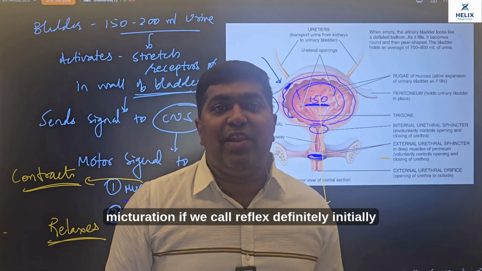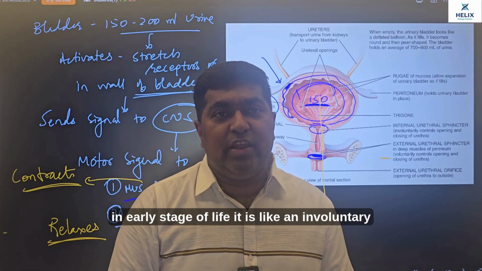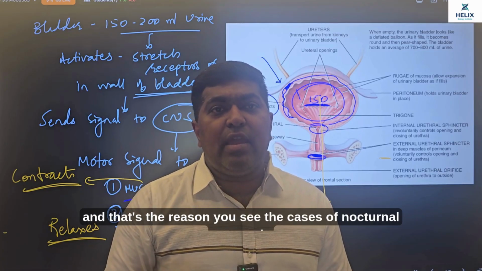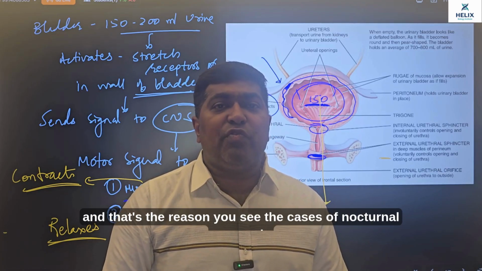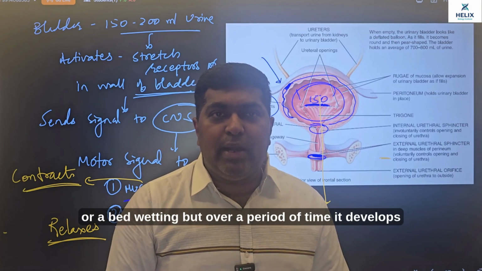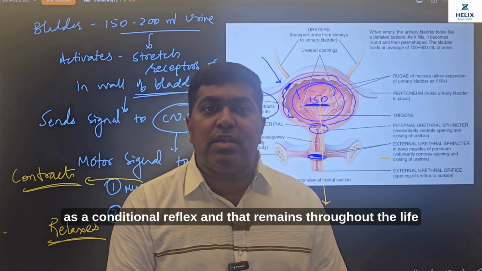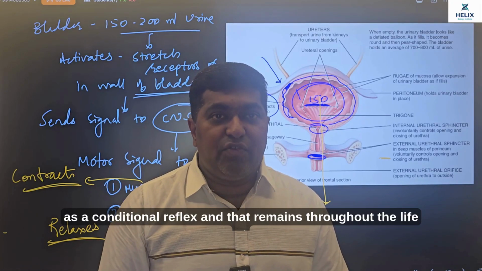Micturition, if we are calling it a reflex, is definitely initially, in the early stage of life, involuntary, and that's the reason you see cases of nocturnal enuresis or bedwetting. But over a period of time, it develops as a conditioned reflex, and that remains throughout life.